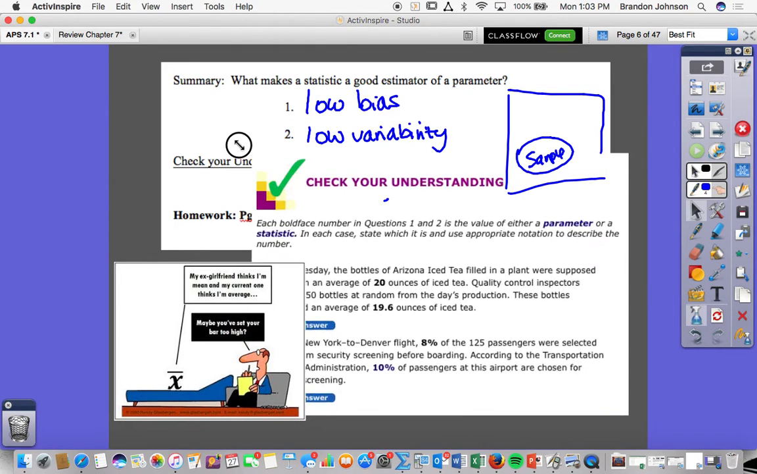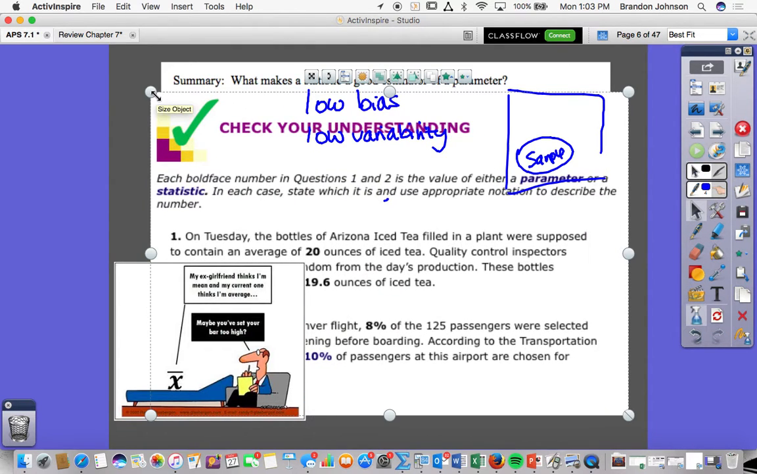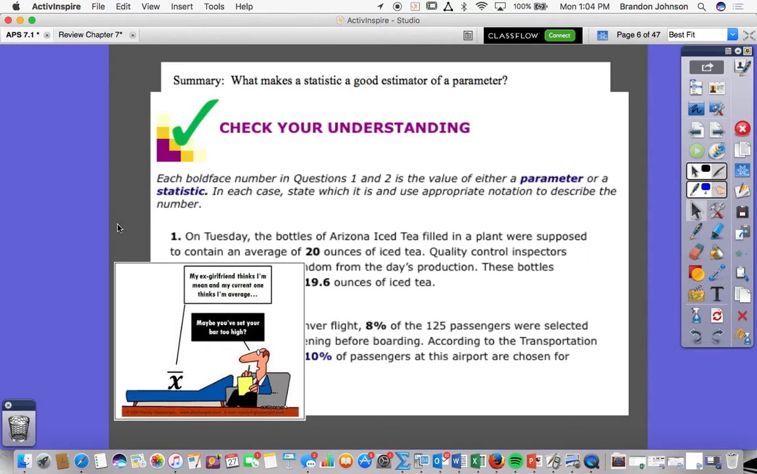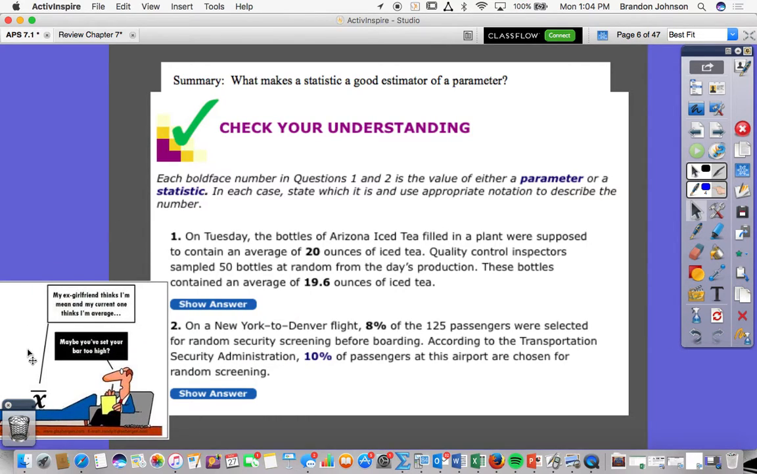All right, real quick, for a ticket, let's see if we can talk through this real fast, and then we're going to go to our activity, at least the first part. On Tuesday, the bottles of Arizona iced tea filled in a plant were supposed to contain an average of 20 ounces of iced tea. Quality control inspectors sampled 50 bottles at random from the day's production. These bottles contain an average of 19.6 ounces of iced tea.